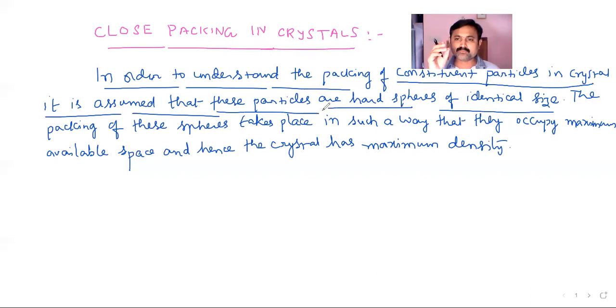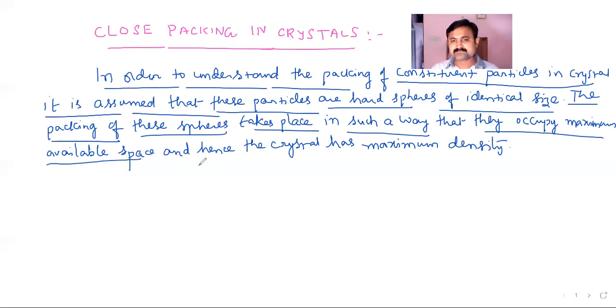So we have to assume every particle in a crystal is a hard sphere, like a metal atom. Then the packing of these spheres takes place in such a way that they occupy maximum available space and hence the crystal has maximum density. So this is the initial understanding that is required.